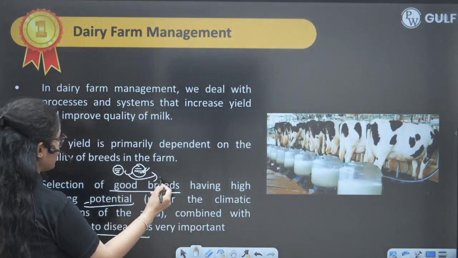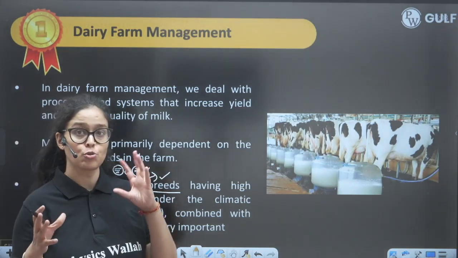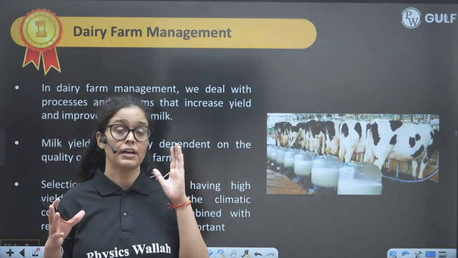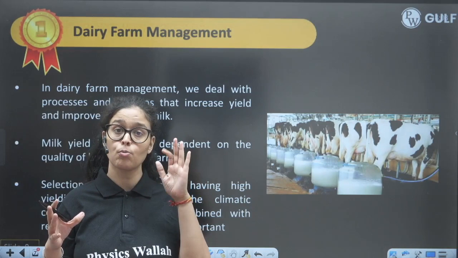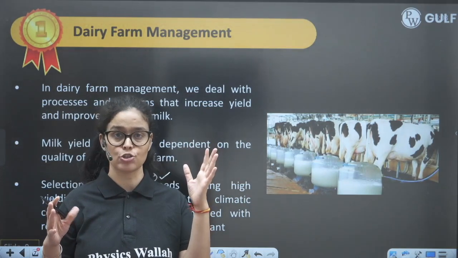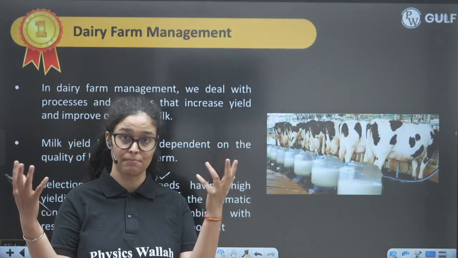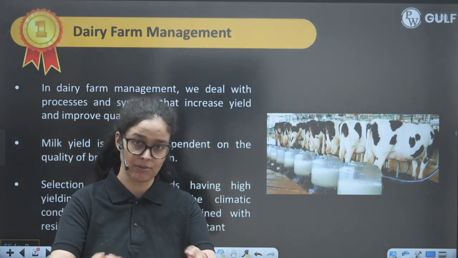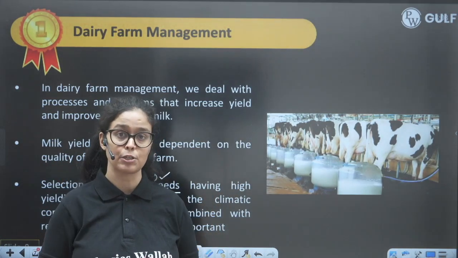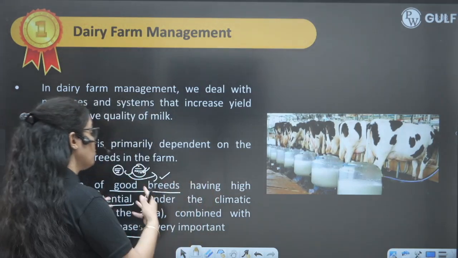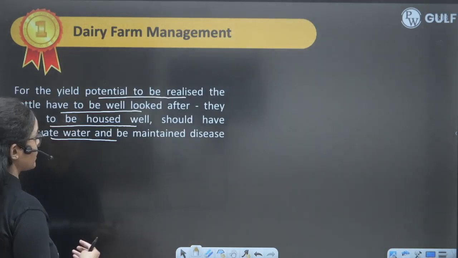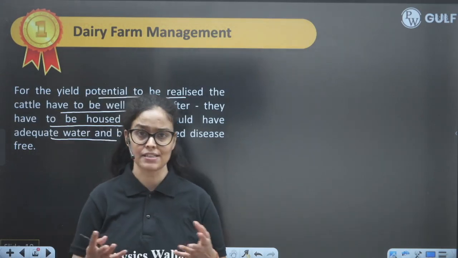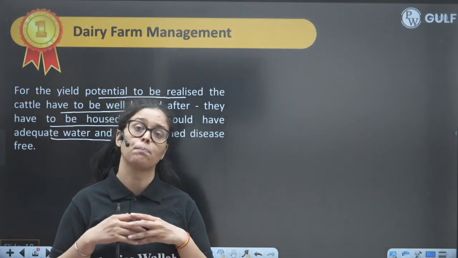So we will select the good breed. Good breed means superior breed. Superior means the male having a powerful gene, meaning a disease resistant gene, and the female is a very good milk producer. So when we mate them, the hybrid that will be produced will be superior to both. So that is what exactly we want. Plus we have to maintain a disease free environment. We have to give them proper nourishment.